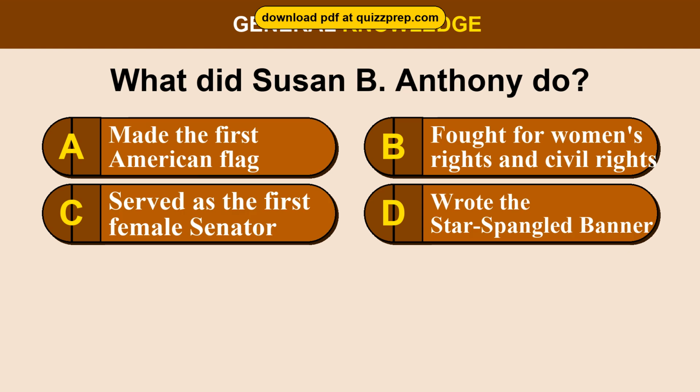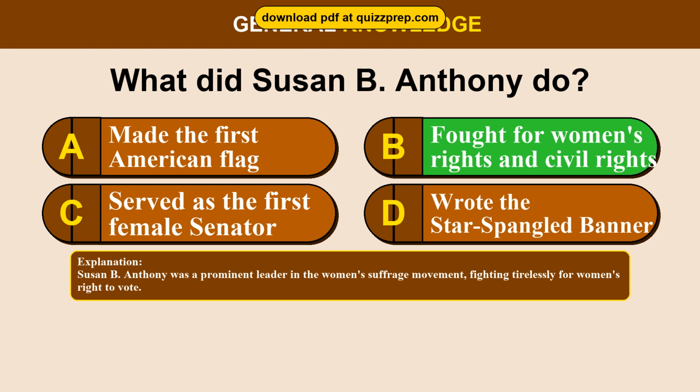Question 22. What did Susan B. Anthony do? Option A, made the first American flag. Option B, fought for women's rights and civil rights. Option C, served as the first female senator. Option D, wrote the Star-Spangled Banner. The correct answer is option B, fought for women's rights and civil rights. Susan B. Anthony was a prominent leader in the women's suffrage movement, fighting tirelessly for women's right to vote.